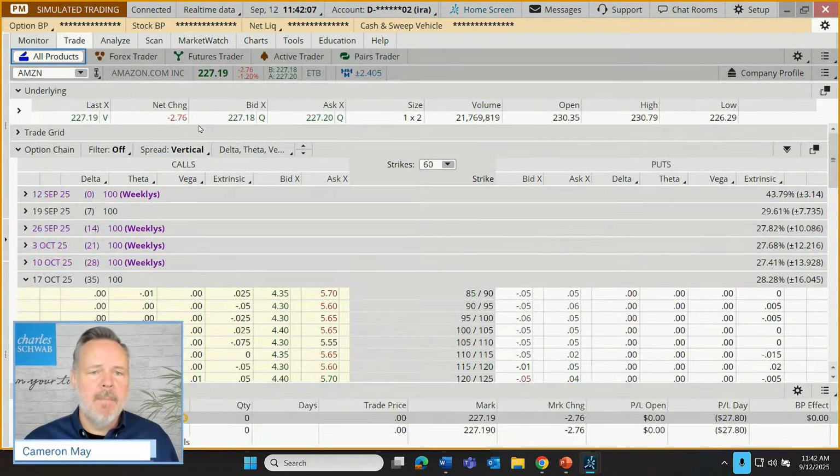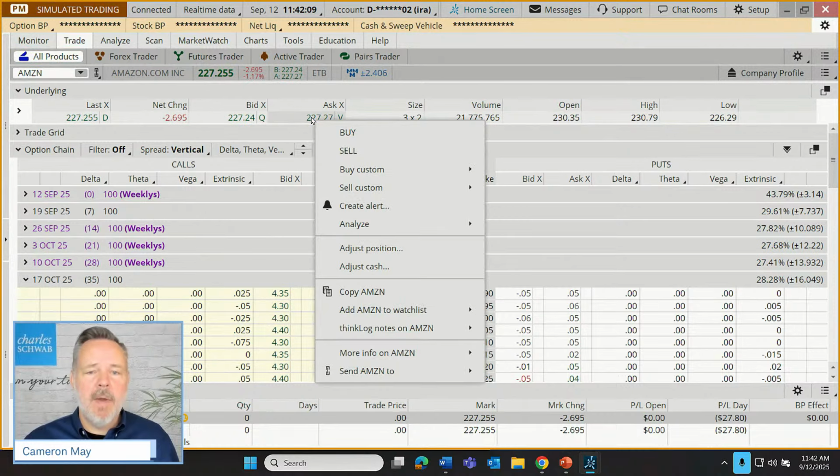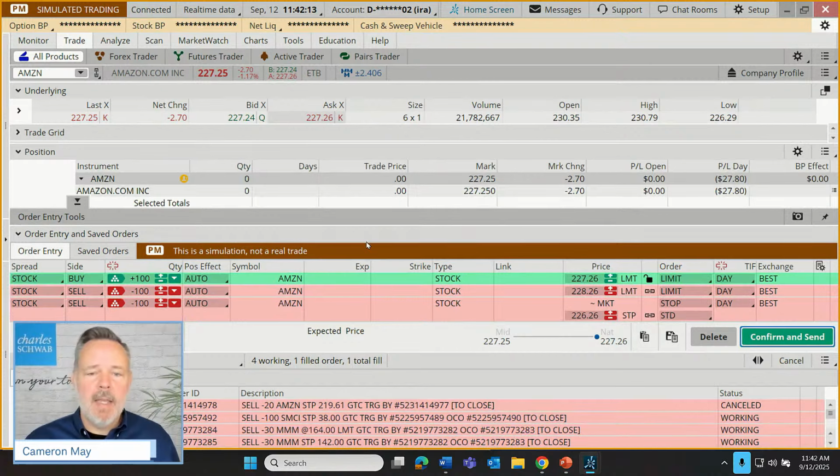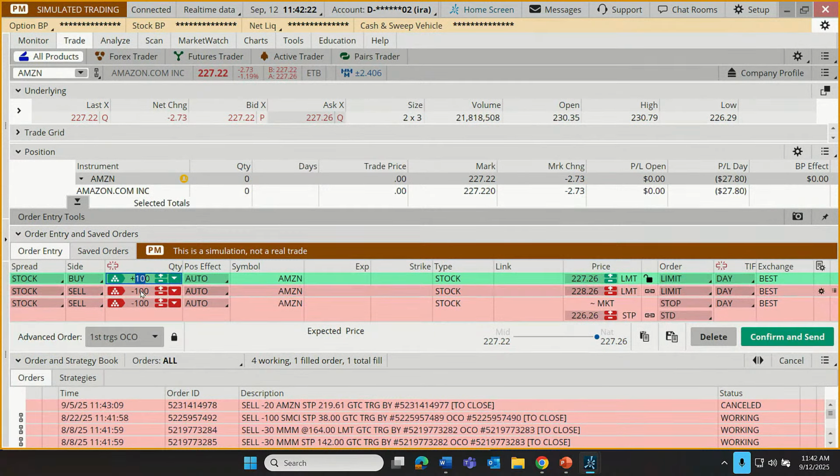Let's go to our trade tab, right click on our ask price. Let's put in a custom buy order with an OCO bracket. We typically spend about $5,000 on each trade here. How about maybe 25 shares. Actually, yeah, that'll be fine. Let's do 25 shares. We'll click on the chain link to link those together.